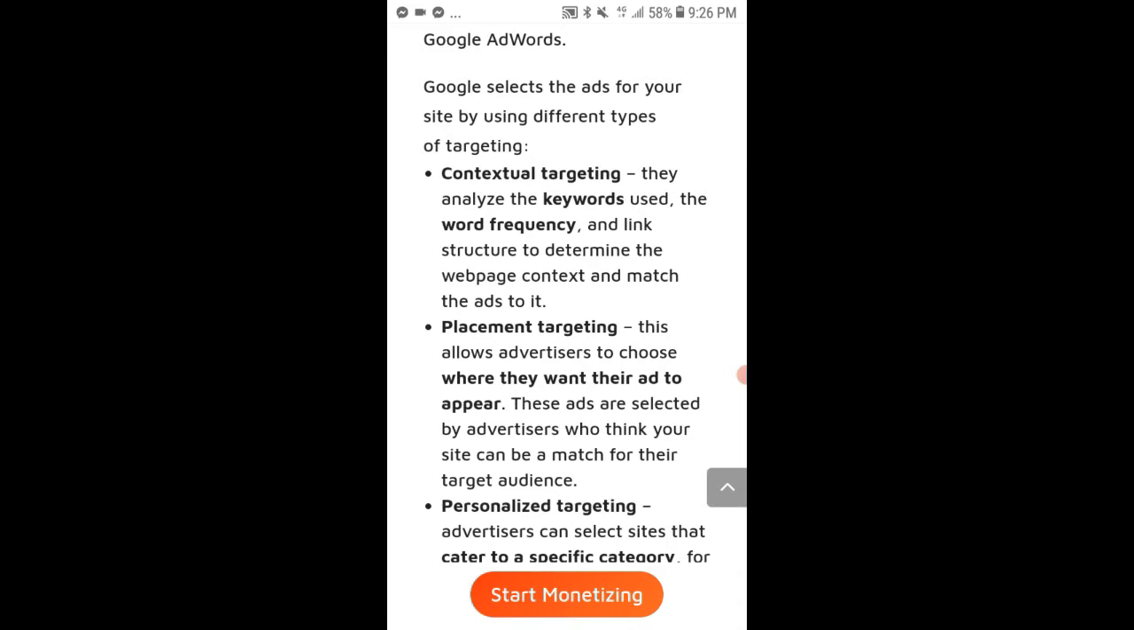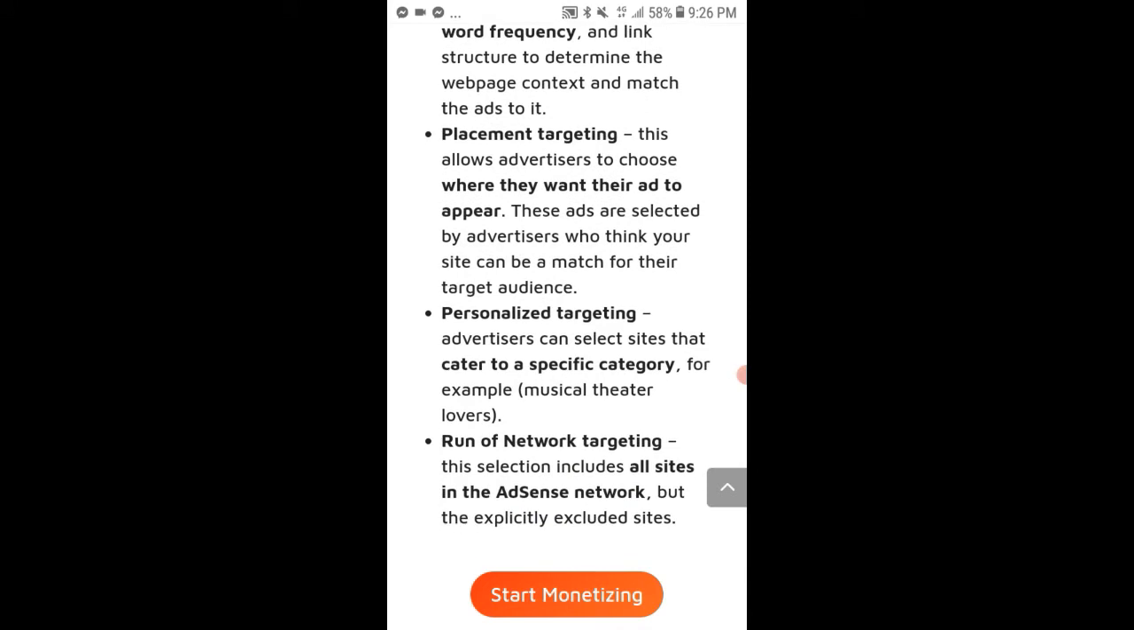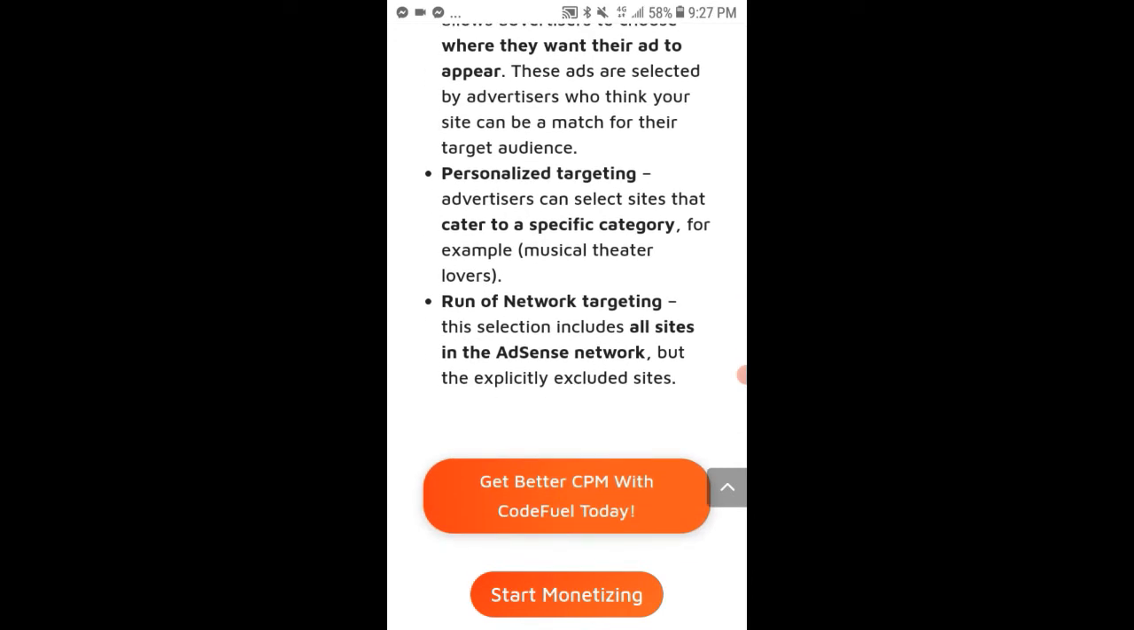Placement targeting. This allows advertisers to choose where they want their ad to appear. These ads are selected by advertisers who think your site can be matched to their target audience. Personal targeting. Advertisers can select sites that cater to a specific category, for example, musical theater lovers. Run of network targeting. This selection includes all sites in the AdSense network.